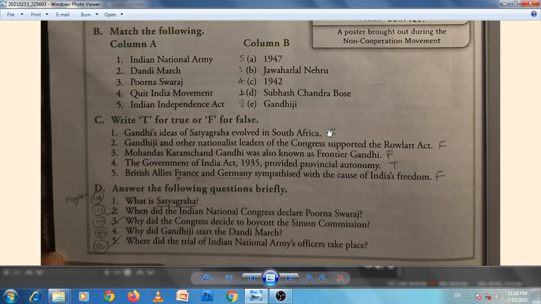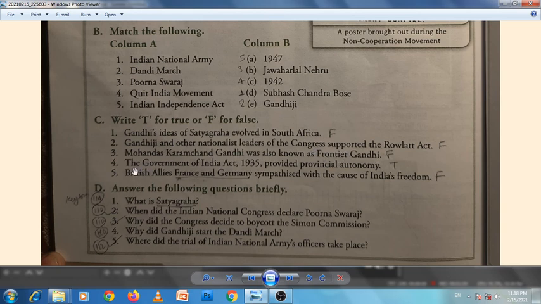Yes, his first experiment with Satyagraha was in 1917 in Champaran, not in South Africa. So this is false. Gandhiji and other nationalist leaders of the Congress supported the Rowlatt Act. It is also false. And Mohandas Karamchand Gandhi was also known as Frontier Gandhi. It is false. Khan Abdul Ghaffar Khan was known as Frontier Gandhi.